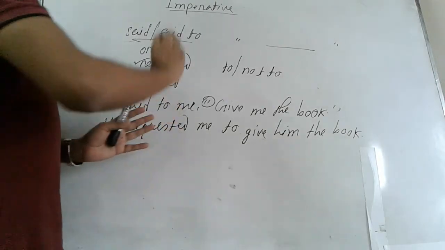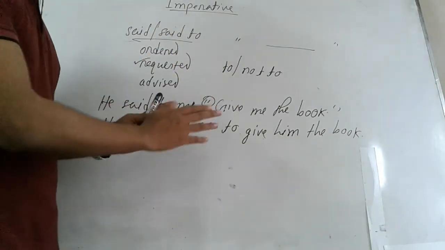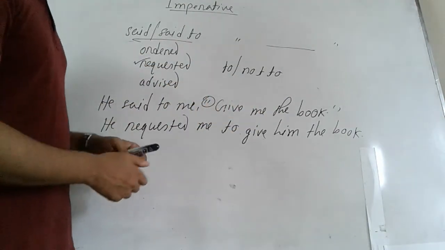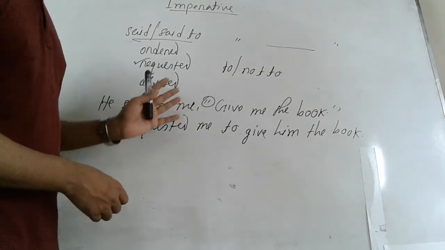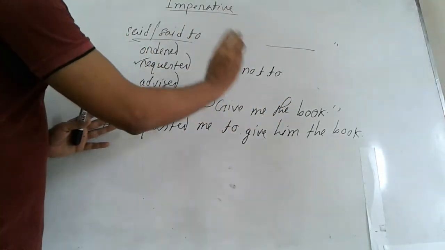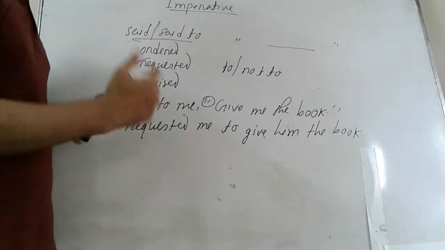That is, whether that very verb has any subject before it or not. If there is any subject of that very verb, then we should change it according to the rules of assertive sentence. Otherwise, if there is no subject of that very verb, then it will also remain unchanged, that is, in present form.